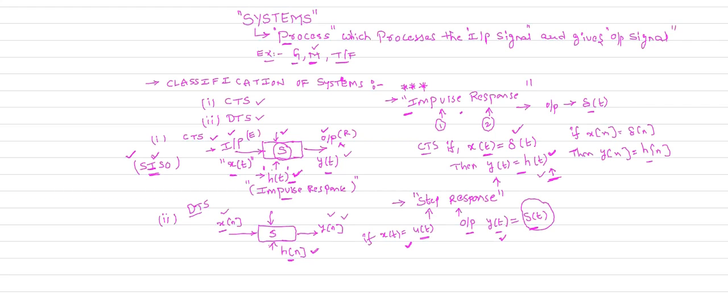So we only concentrate on the impulse response of the system in the later course of the subject. So this is about the classification of the systems. We have two classifications, one is continuous time and another one is discrete time. So again, the continuous time and discrete time systems are further classified into the following categories. This is the basic classification of the systems.